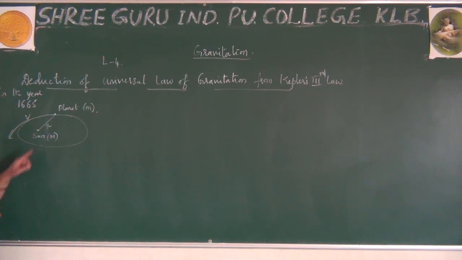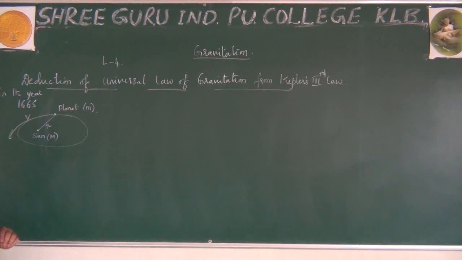To explain this concept, first he assumed that the orbit is circular. Using the circular orbit, he extended his explanation to the elliptical orbit, as you already know from the third law. Now, the distance from the sun to the planet is r.